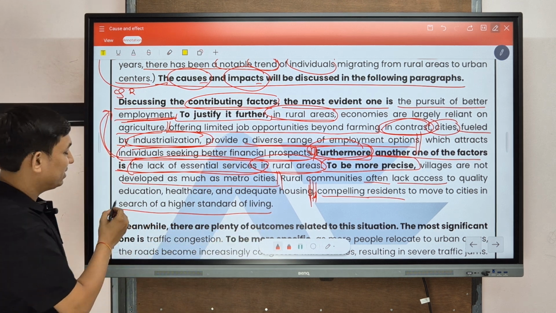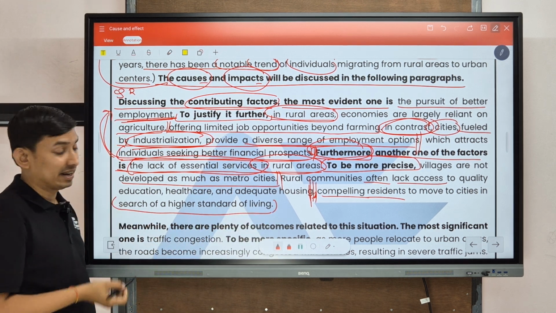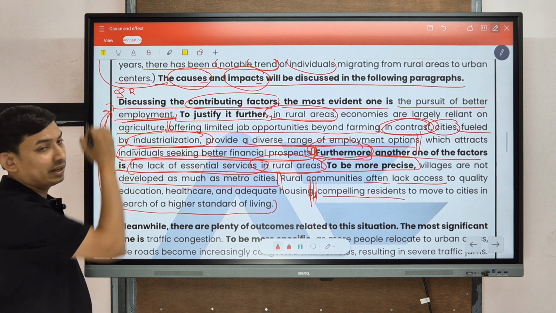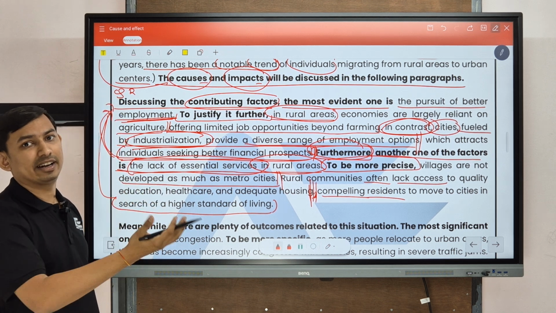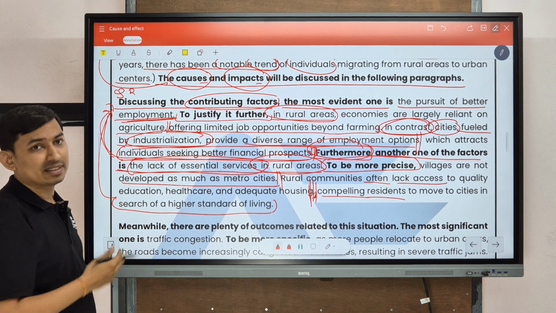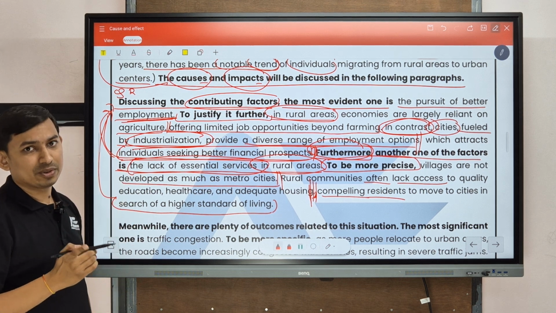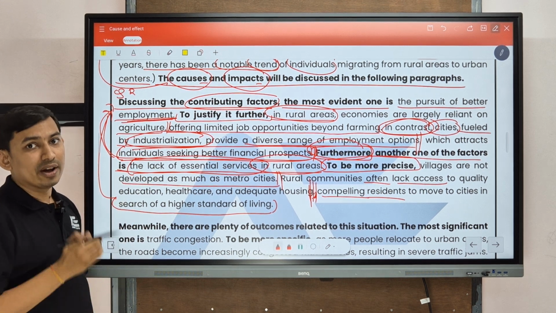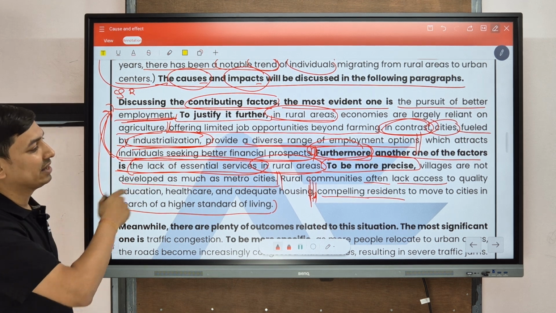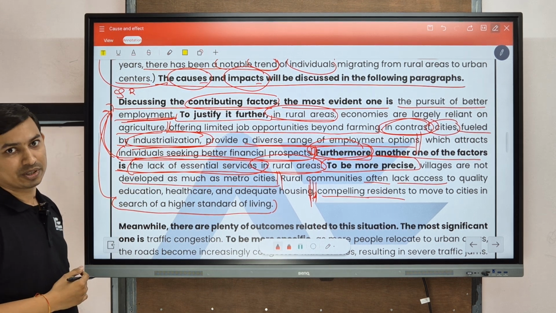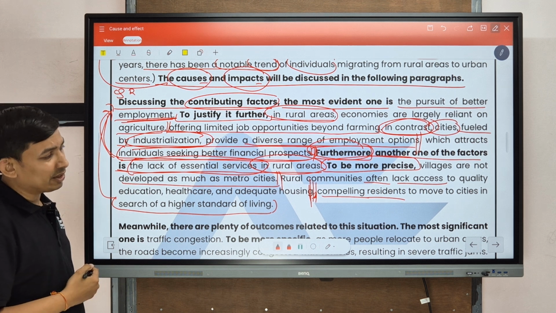So we can see that this is our after effect or final effect, which is connected with our essay topic, that why people from rural areas are migrating to cities. So this is about task response and coherence cohesion. Now we are going to focus on grammar and lexical resource, but before that, see this explanation portion so you can understand it.